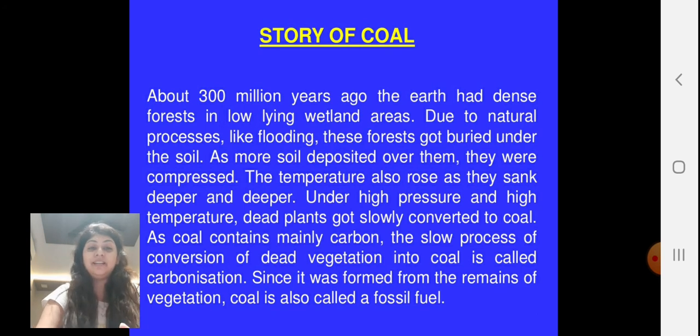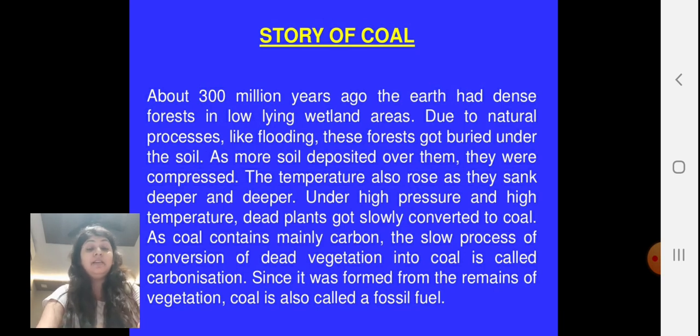As coal contains mainly carbon, the slow process of conversion of dead vegetation into coal is called carbonization. Another important definition is carbonization. Since it was formed from the remains of vegetation or dead plants, coal is also called a fossil fuel. So this is how coal was formed, and nowadays it is available to us.